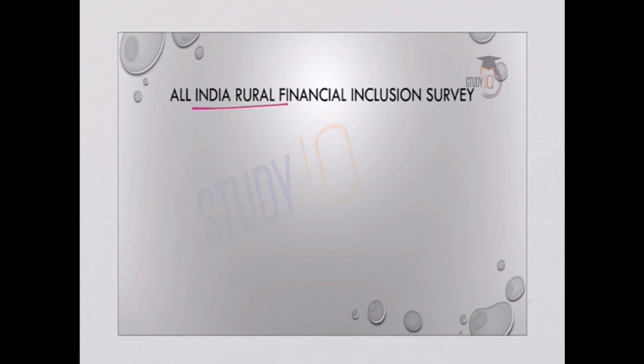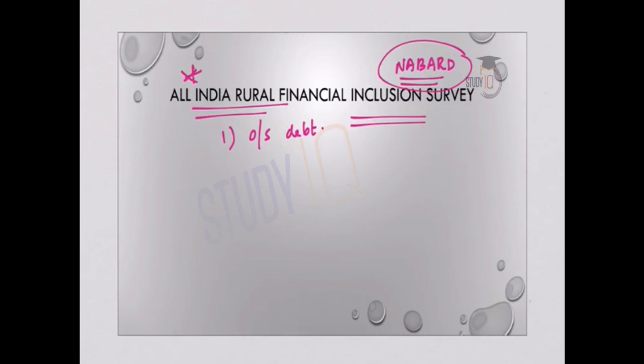Next one is a very important report, All India Rural Financial Inclusion Survey. This is being published by NABARD, National Bank for Agriculture and Rural Development. NABARD has released its report on All India Rural Financial Inclusion Survey 2016-17. Coming to the important findings of the report, first one, more than half of the agricultural households in the country have outstanding debt, and their average outstanding debt is almost as high as the average annual income of the agricultural households. That means the debt of the agricultural households is equal to the annual income.